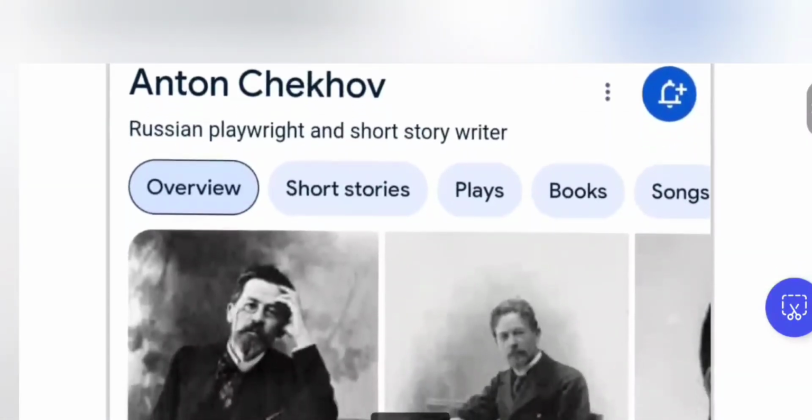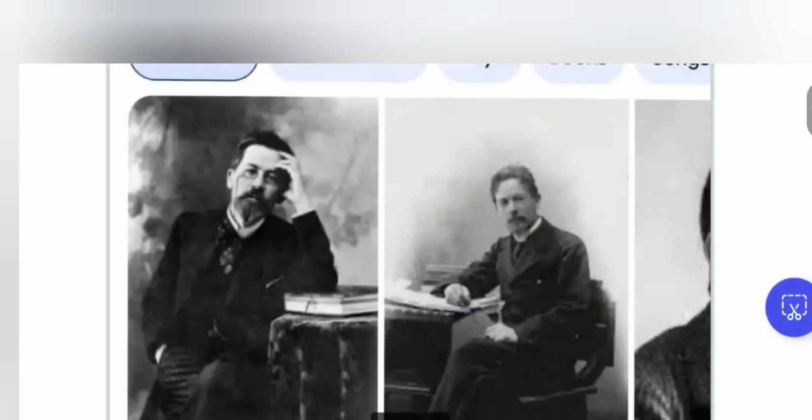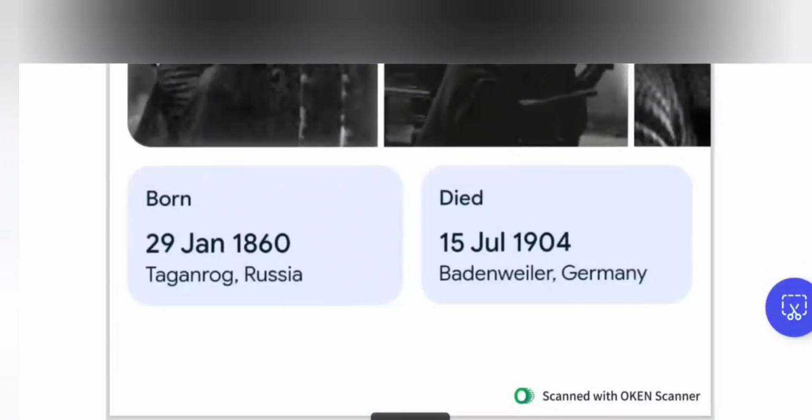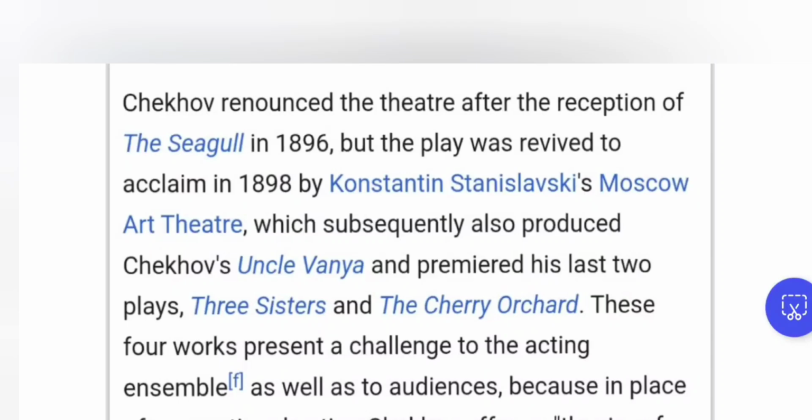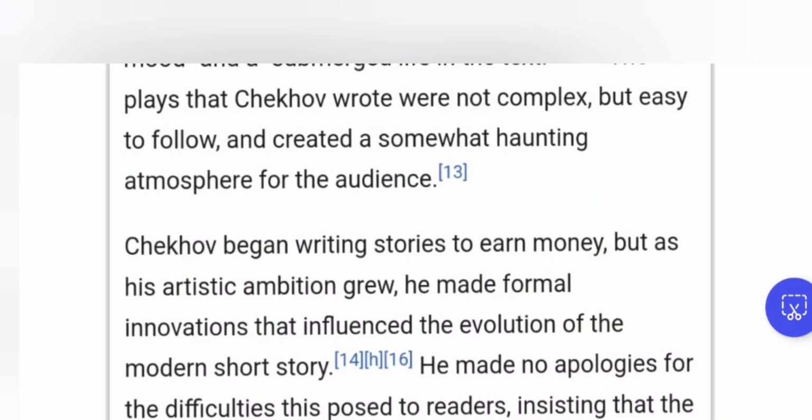So he is a Russian playwright and short story writer. He is Anton Chekhov. By profession he is a physician. He was born in 1860 in Taganrog, Russia, and died in Germany on 15th July 1904. Chekhov's Uncle Vanya, Three Sisters, and The Cherry Orchard are very famous plays. He started to write stories to earn money initially, but the interest which he had in literature and the artistic field has influenced him, and it has created an evolution in modern short stories.